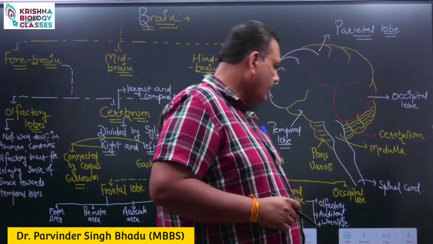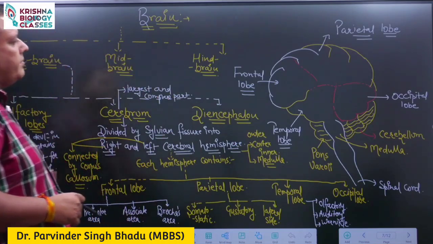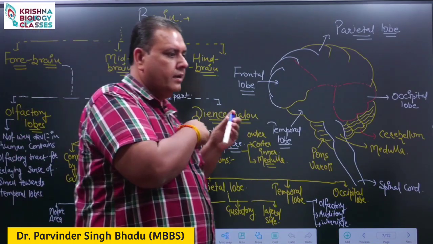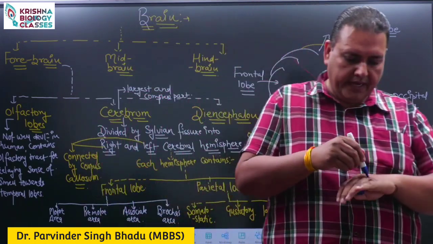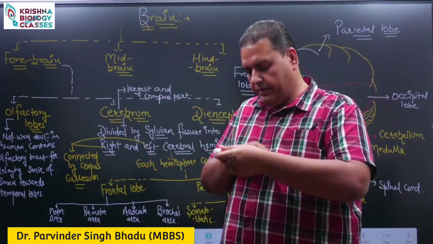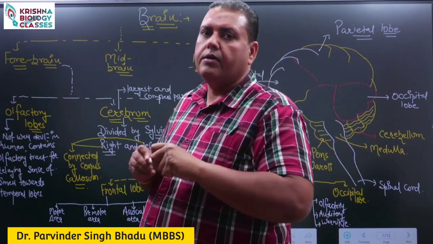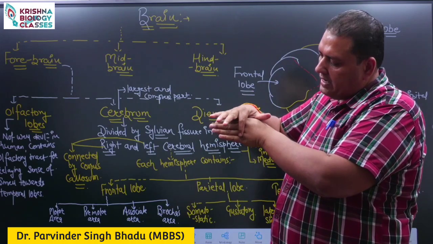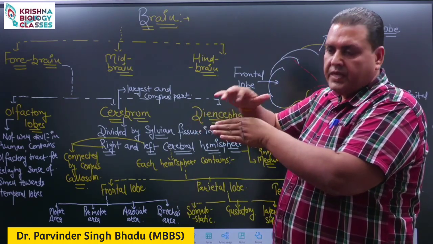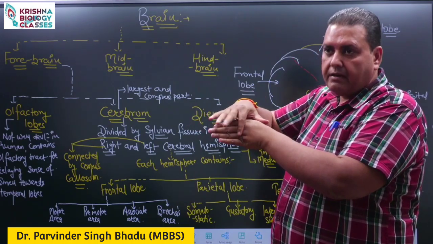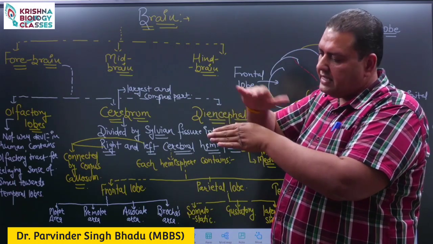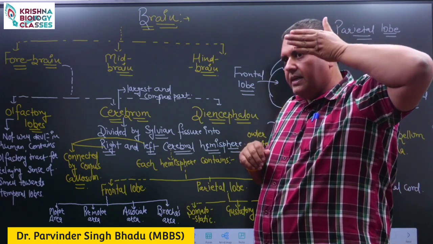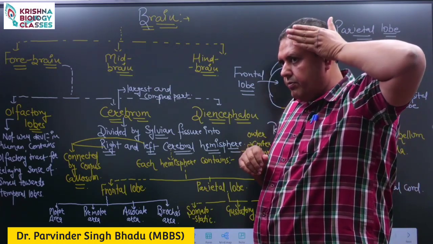Now, when we start to discuss the internal structure of the brain, the brain is mainly divided into three parts. We can say it like this: a part present in front of this line, the part which is represented by the line itself, and the part present behind the line. So I can consider these three parts similar to my brain.